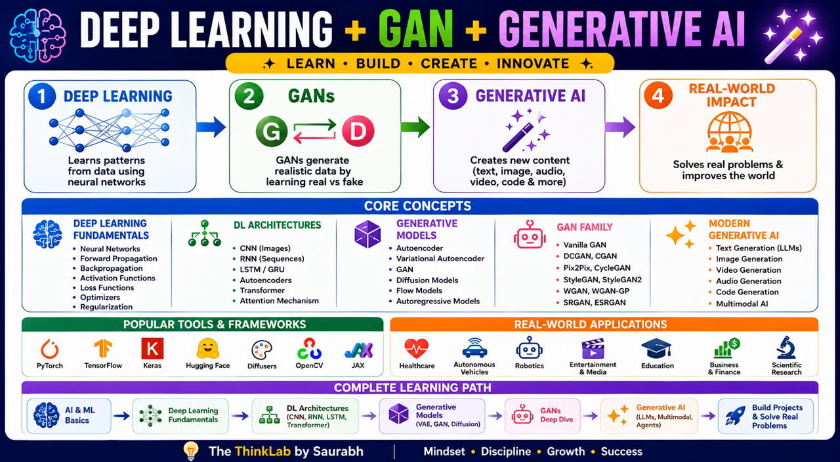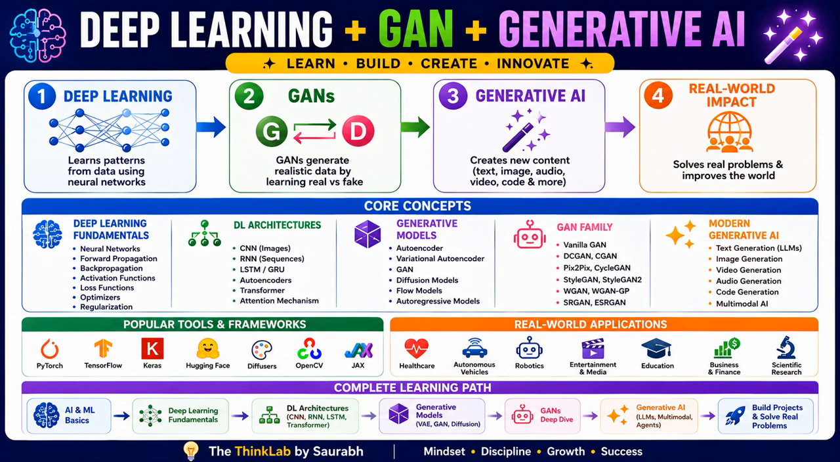Now we are moving to the large language model. Large language models are another type of generative AI. They are trained on a massive amount of text data, right? Instead of generating images, they generate language. Examples include GPT, Claude, Gemini, Llama, DeepSeek, and Mistral.